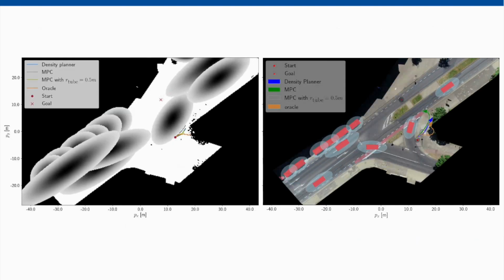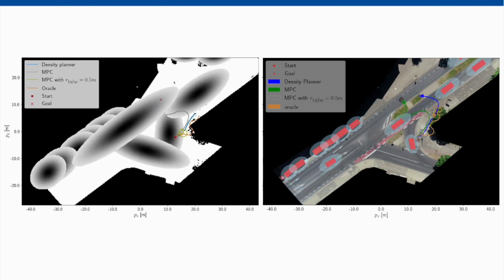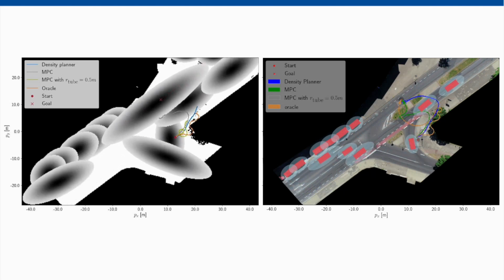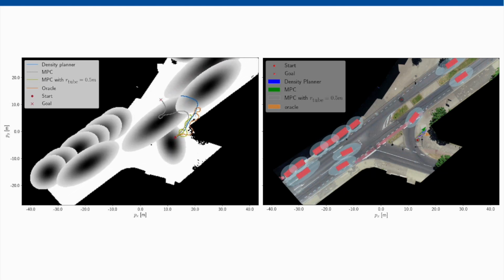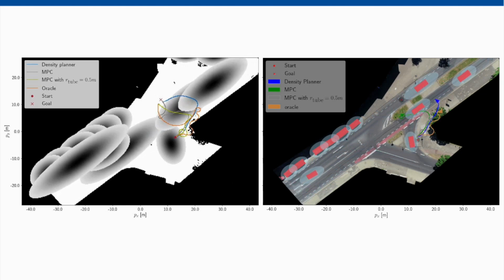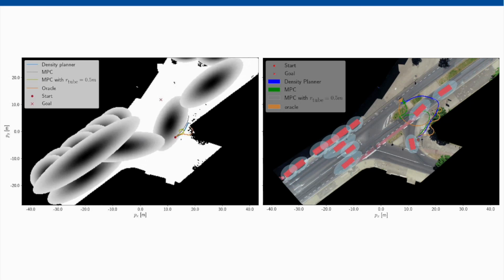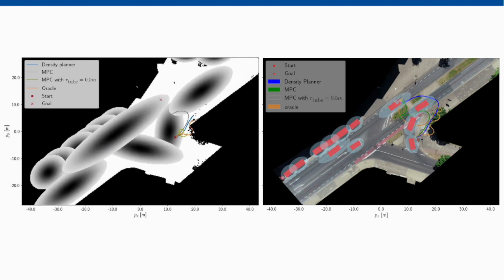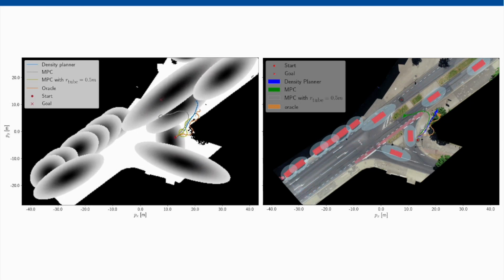Additionally, we implemented our method on a real-life dataset recorded at German intersections. In this case, we added uncertainty to the vehicles by creating a normal distribution proportional to the obstacle size and the speed. A set of random origin-destination pairs are generated as the initial and goal states. On the left side, the uncertainty seen by the vehicle is depicted. Similarly, on the right side, a superposition of the actual environment is shown together with a safety region proportional to the uncertainty of the traffic vehicles.